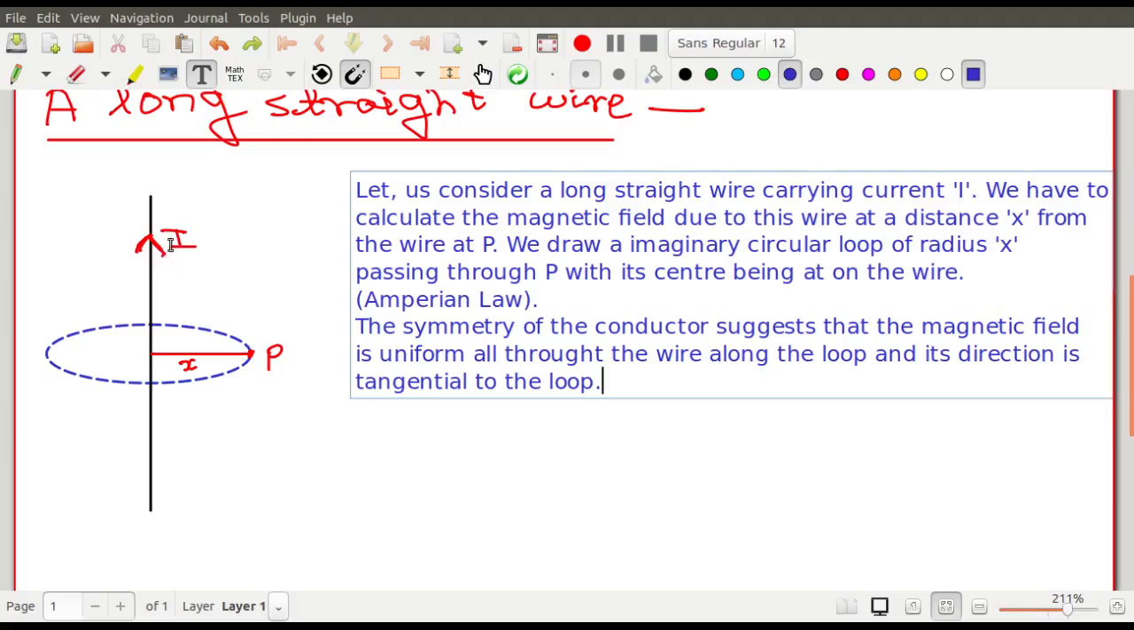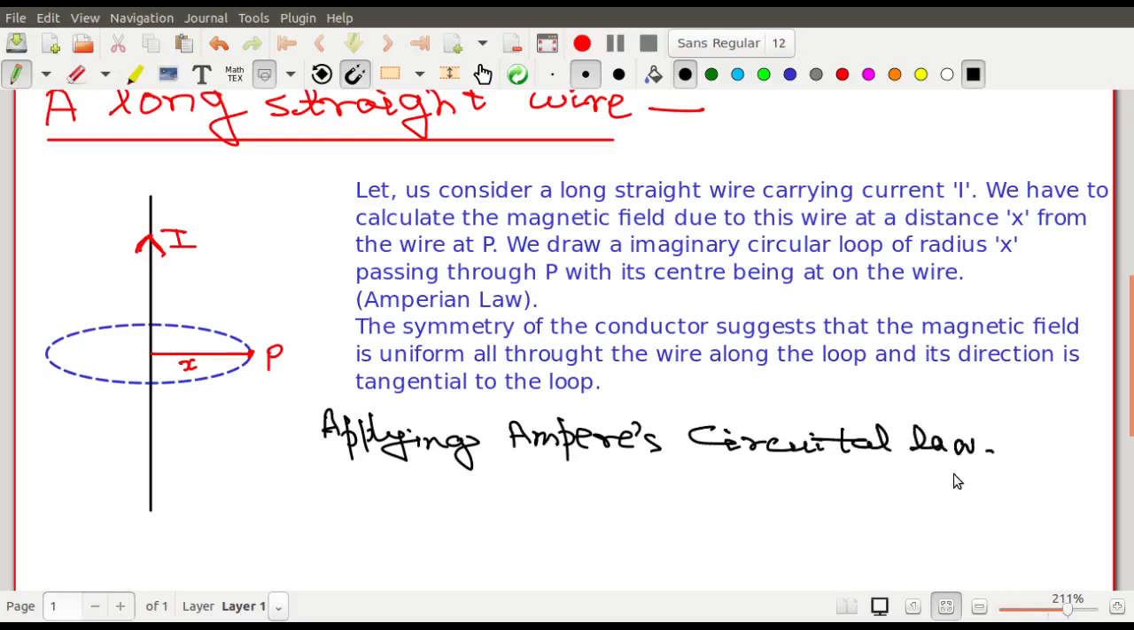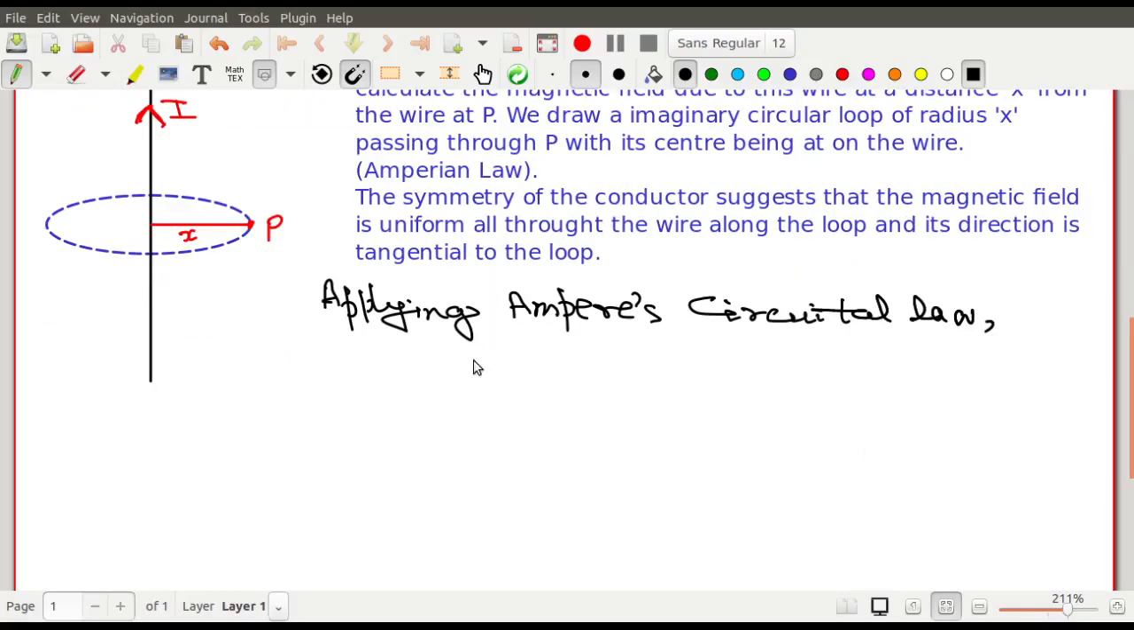Fine. Now let us apply the Ampere circuital law. Application is just a few lines of calculation. Applying Ampere circuital law, that is, the closed integral of B dot dl is equal to mu0 times I.